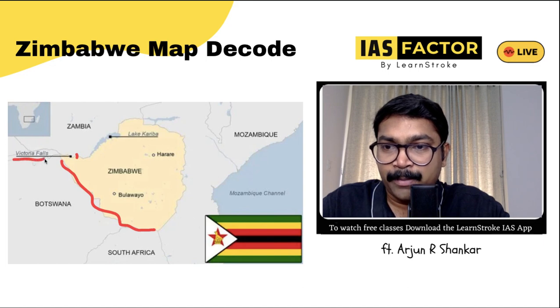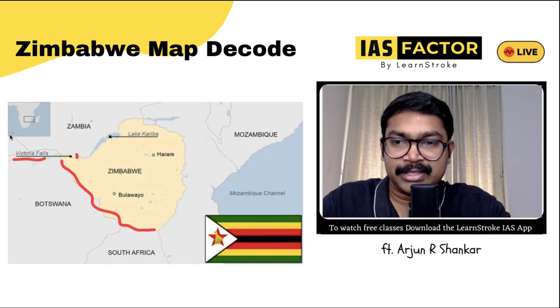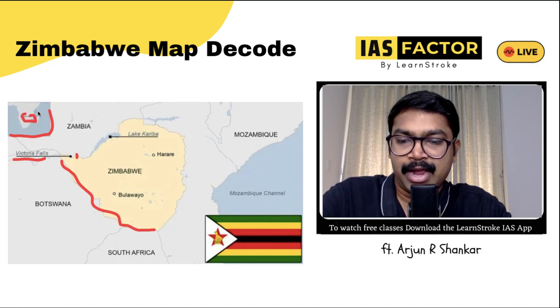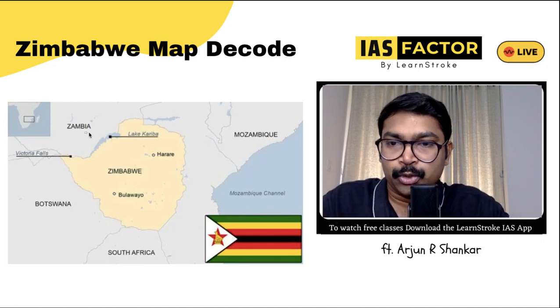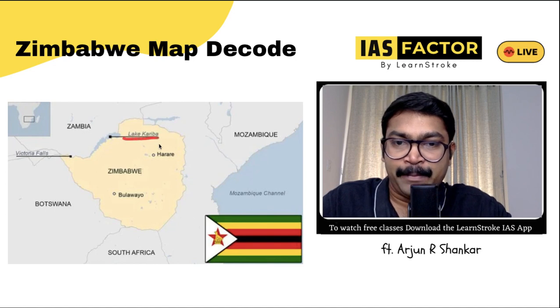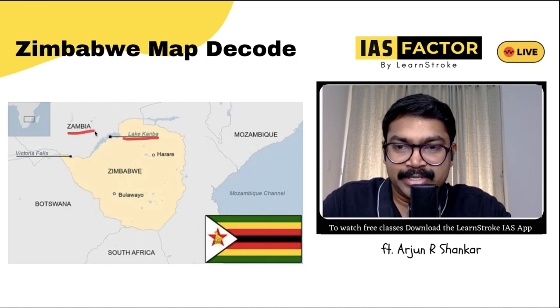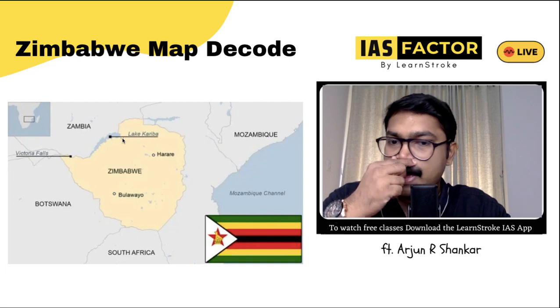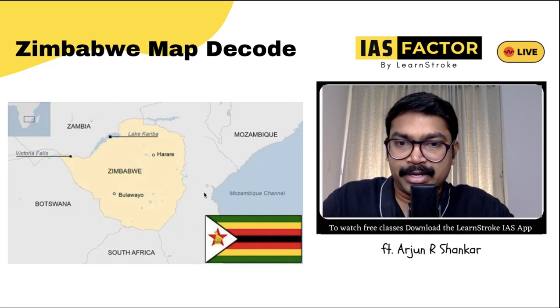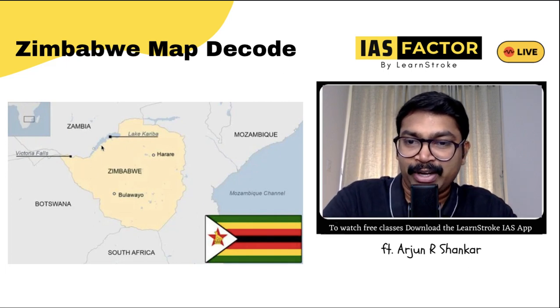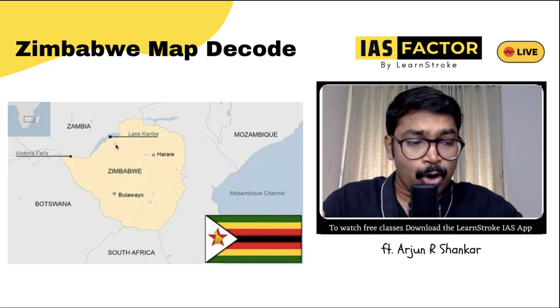Near Zimbabwe, look at this point. Please try to remember Victoria Falls. If you want to see where this is in Africa, you can take a look at this. This is actually in this position of Africa. Here is a clearer picture. So look at Lake Kariba. Look at Zambia. Definitely Mozambique, South Africa, Botswana, Lake Kariba and Victoria Falls are all part of Zimbabwe's surroundings.